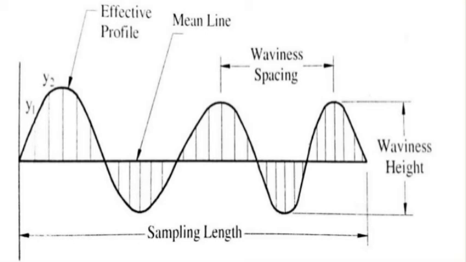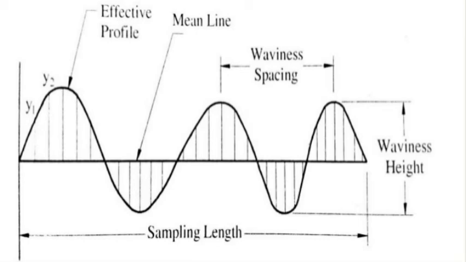Okay, next one is the center line of profile. It is the line dividing the effective profile such that the areas embraced by the profile above and below the line are equal. For a repetitive wave profile, the center line and the mean line are equivalent. Though a true repetitive profile is impossible in any manufacturing process, mean line and center line are assumed to be equivalent for practical purposes.